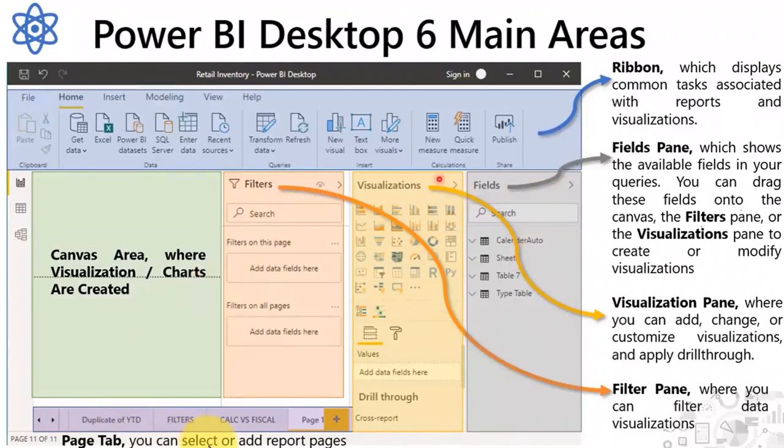And these are the visualizations, where we can just click and the visual automatically comes into our canvas, and it supports more than 250 different kinds of visuals. And this is the field pane. All the table information is available in this field pane. That we call the fields. As I said, there are three views: report view, data view, and model view. We can navigate to each and every view. I will show you once I open this desktop file.